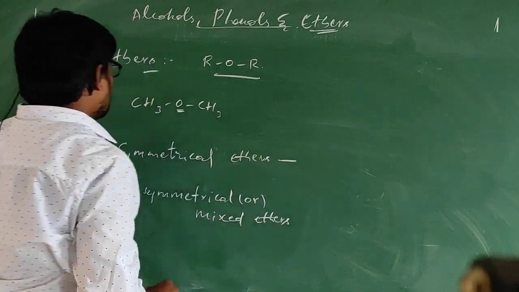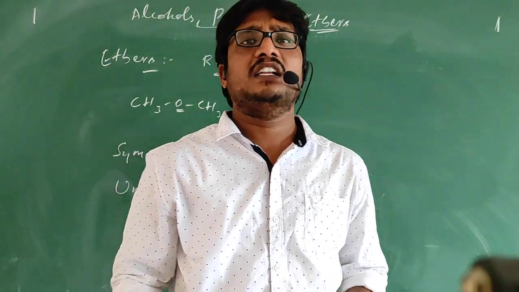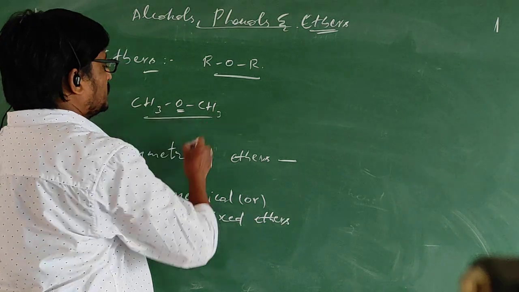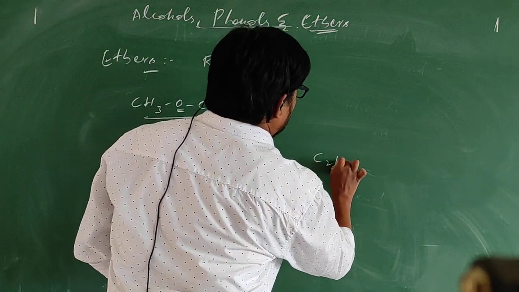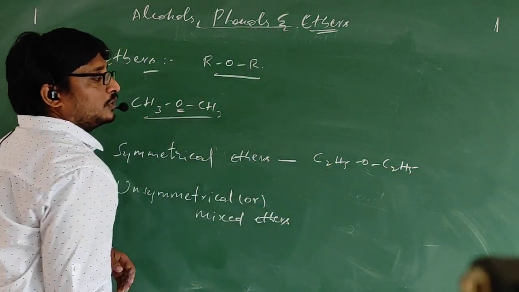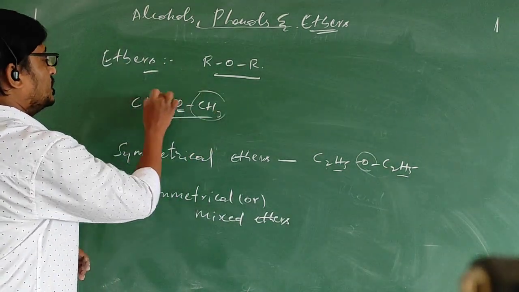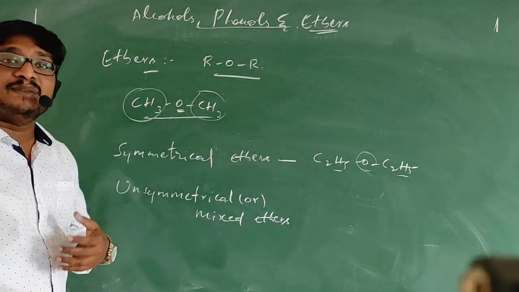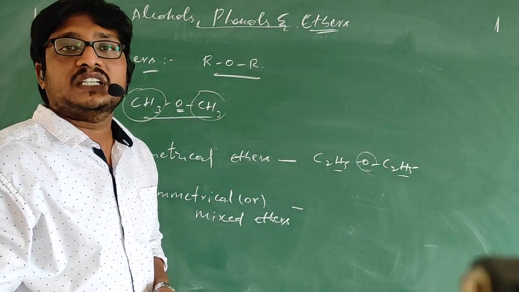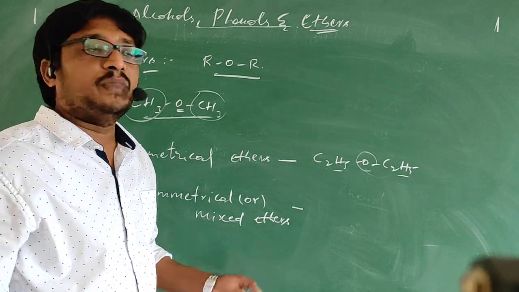Symmetrical ethers, simple thing. On either side of the oxygen, if the alkyl groups are the same, then we call it a symmetrical ether, like methoxymethane or ethoxyethane. If you observe these compounds, on either side of the oxygen, similar alkyl groups are there. That is why we call these two symmetrical ethers. Unsymmetrical ethers means different alkyl groups are present on either side of the oxygen.